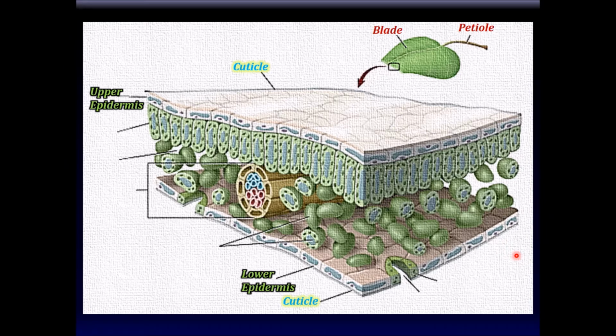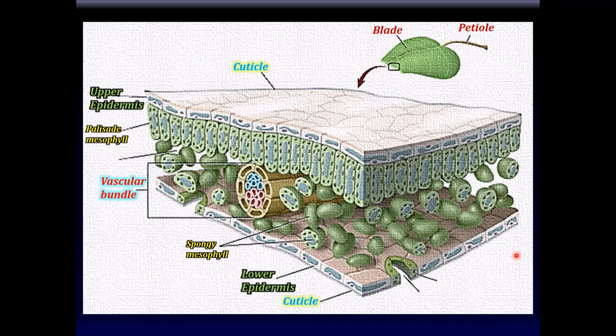Now, leaves capture more sunlight, of course, from the top side. Therefore, more photosynthesis occurs on the top side of the leaves. And hence, the mesophyll cells, or the major cells of the leaves that do all the photosynthesis, are divided into two types. There's the palisade mesophyll and the spongy mesophyll. Palisade mesophyll, meaning they're all lined up like in a stack, do most of the photosynthesis in a leaf. They have lots of chloroplasts. This is the reason why the leaf is typically greener on the top side than on the bottom side. So both the palisade and the spongy mesophyll cells are able to do photosynthesis. It's just that the palisade mesophylls are more efficient.